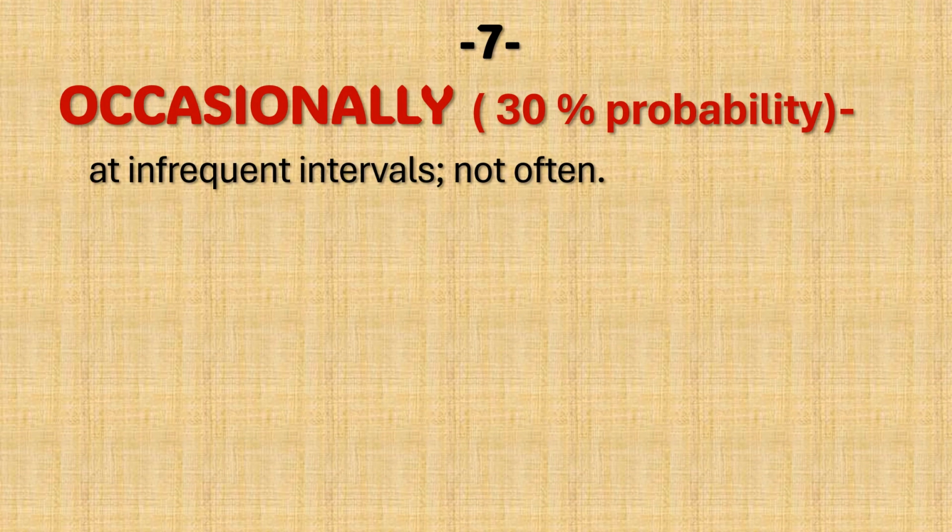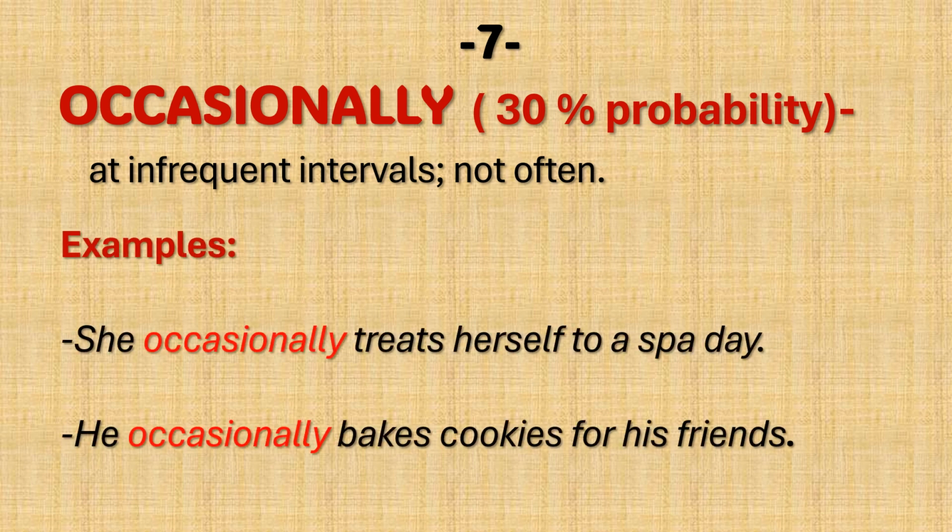Occasionally, 30% probability. At infrequent intervals, not often. Examples: she occasionally treats herself to a spa day. He occasionally bakes cookies for his friends.